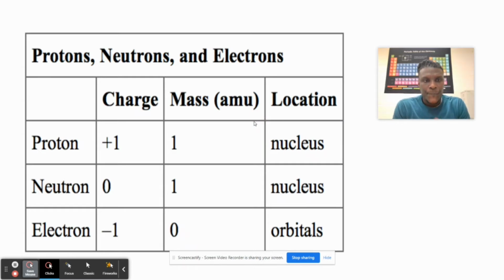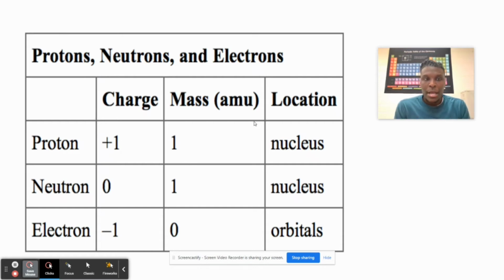Now, another chart that you should be familiar with is the charges and the mass of each subatomic particle, right? As you see, the proton has a positive charge while its mass is 1. The neutron has no charge, but it has a mass of 1.